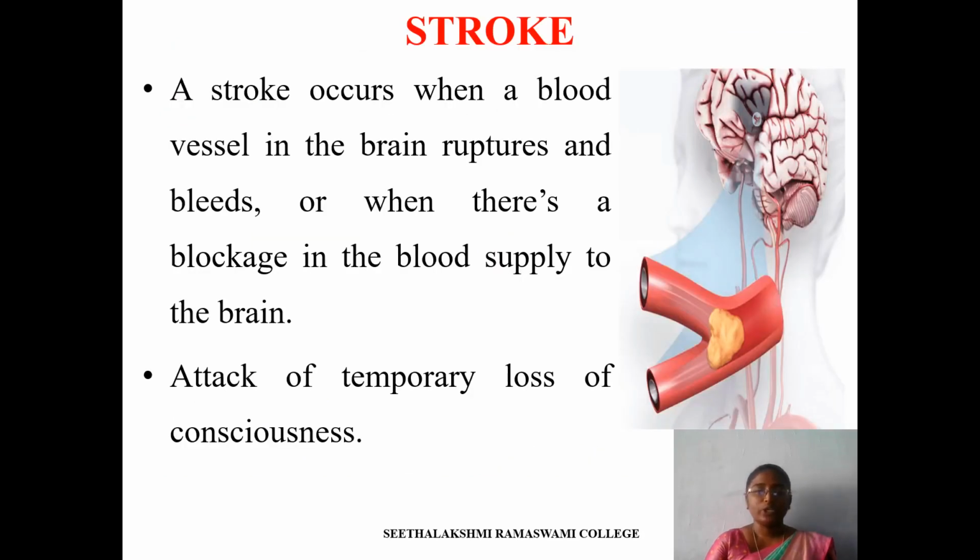Today's session we are going to see about the disease of stroke. A stroke occurs when a blood vessel in the brain ruptures and bleeds, or when there is a blockage in the blood supply to the brain. It means when there is a blood blockage in the vein that affects the brain, it causes stroke. The stroke is a temporary loss of consciousness.